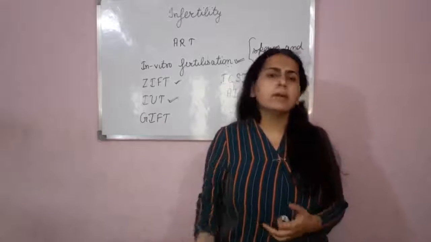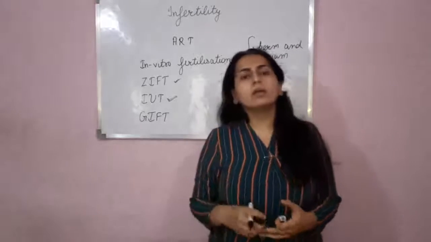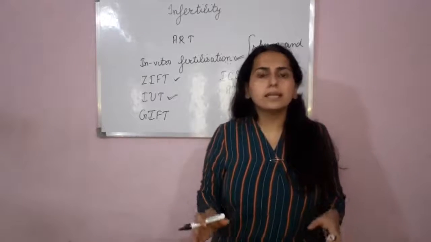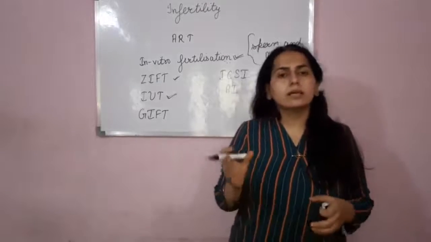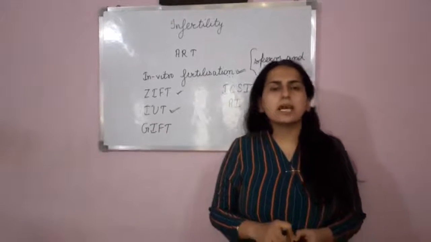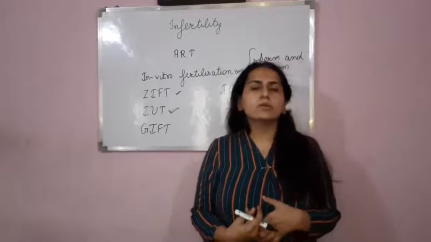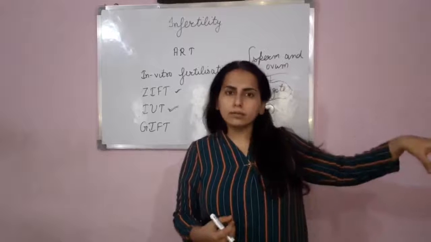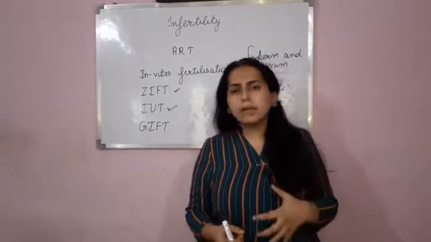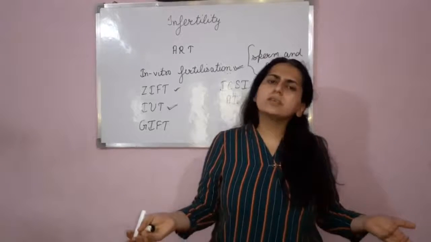or the same situation could happen with the male partner also, if the male partner is not able to produce the gamete, or the number of sperms that are produced are quite less. So in that case, the couples can go for gamete intrafallopian transfer. What happens in this case actually, suppose if I talk about a female, that particular female cannot produce an egg. So from a donor, an egg will be taken, then that egg will be implanted into the uterus. Okay, then again the normal procedure will take place.